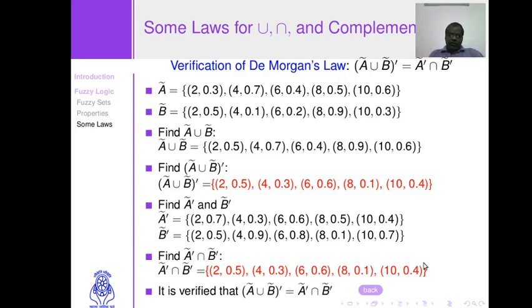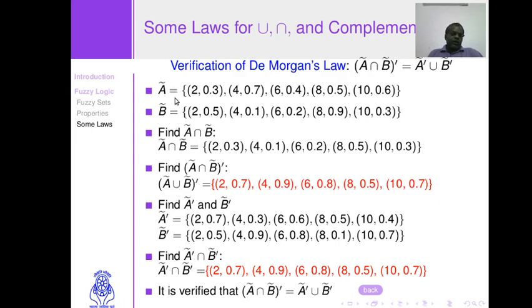So it is easily verified that this De Morgan's law holds in this case. And this is not the only case. Whatever the case may be, you can take any example, you will get the same thing. Let us verify the second law. Here the complement of the intersection of two fuzzy sets is the same as the union of their complements.